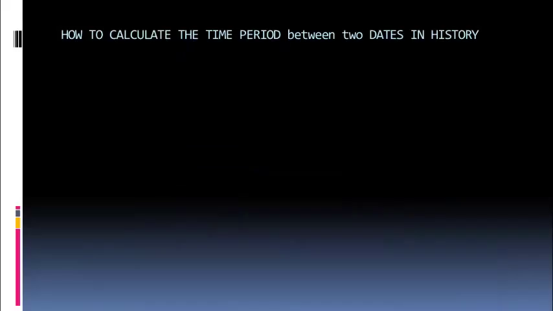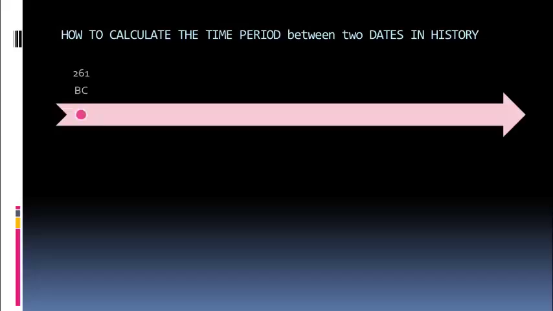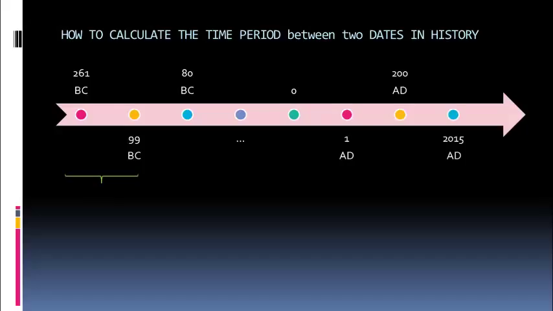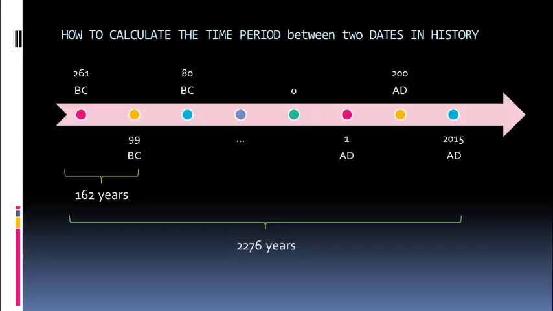How to calculate the time period between two dates in history? 261 BC, 99 BC, 80 BC, 0, 1 AD, 200 AD, 2015 AD. The time period between 261 BC and 99 BC is 162 years. And the time period between 261 BC and 2015 AD is equal to 2276 years. Now I will tell you how I calculated the time period between these two dates.